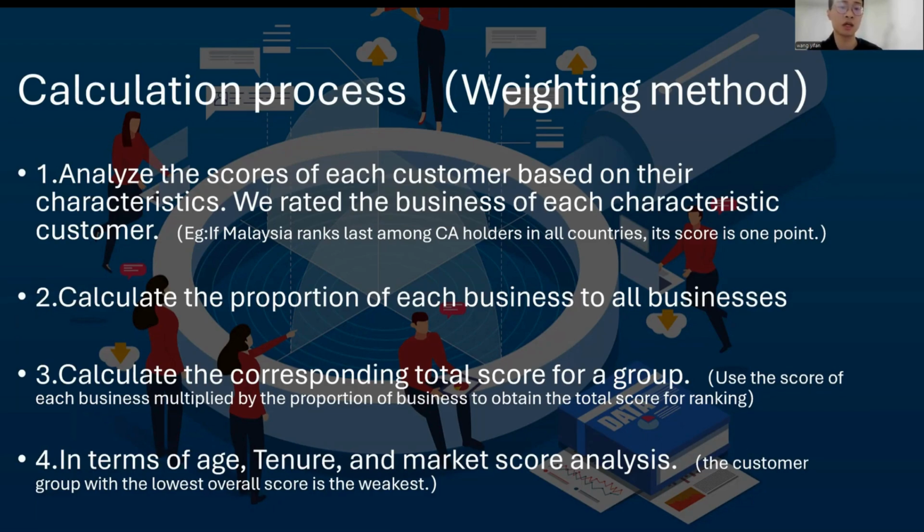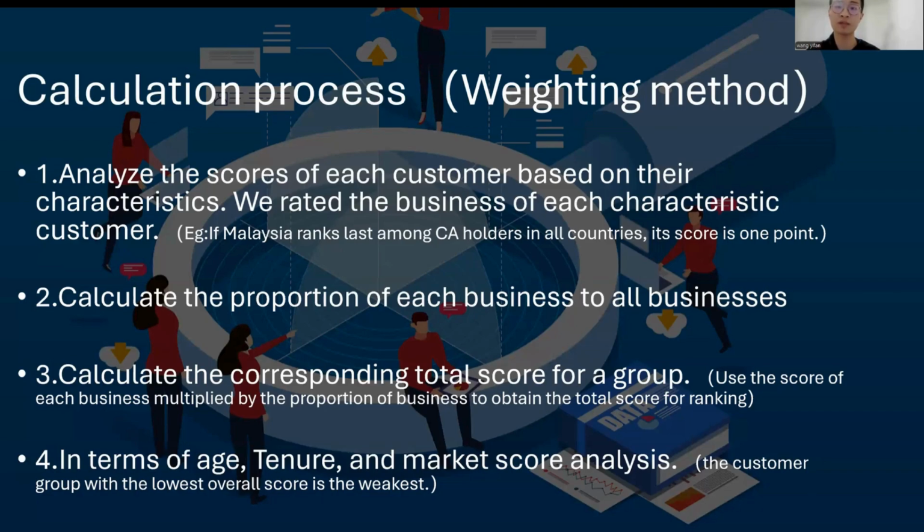Third, we calculate the corresponding total score for a group. We multiply the score of each business by the proportion of the business to obtain the total score of rankings, like the shareholder points, the investment holder points, and the other holder points, and have a total point to rank.